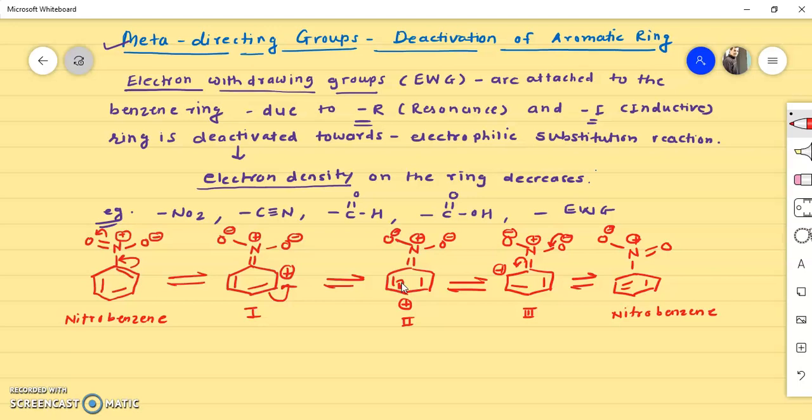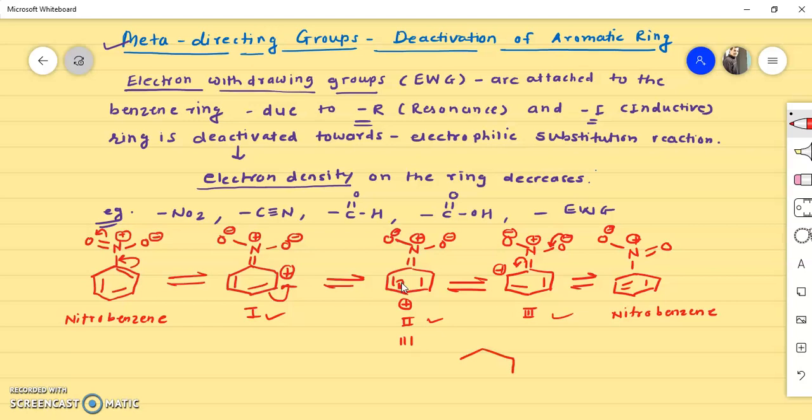So we can say that nitrobenzene can be represented in three resonating forms. This is the first resonating form, this is the second, and this is the third.